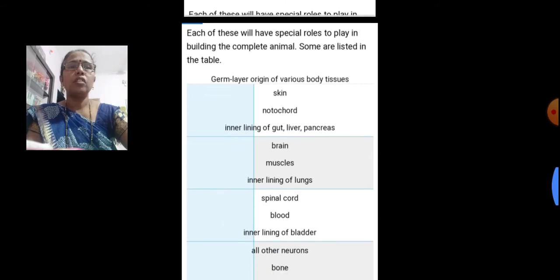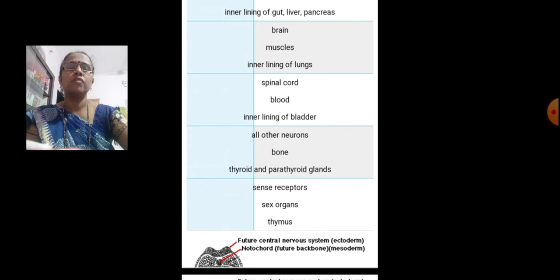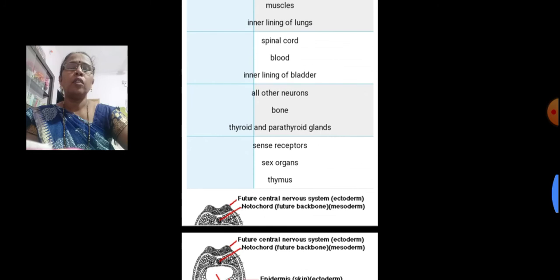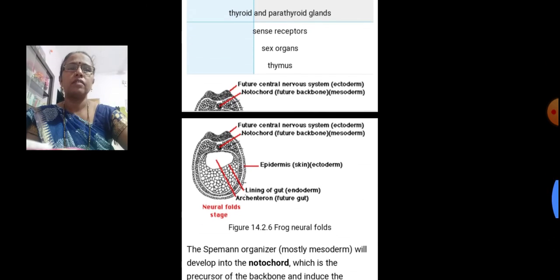Germ layer origin of various body tissues: the skin, notochord, inner lining of the gut, liver, pancreas, brain, muscles, inner lining of lungs, spinal cord, blood, inner lining of bladder, all other neurons, bones, thyroid and parathyroid glands, sense receptors, sex organs, and thymus.